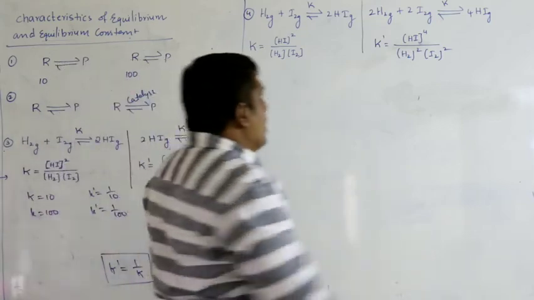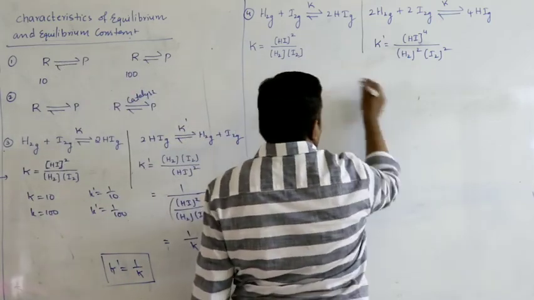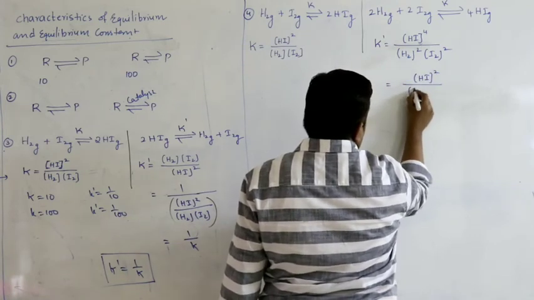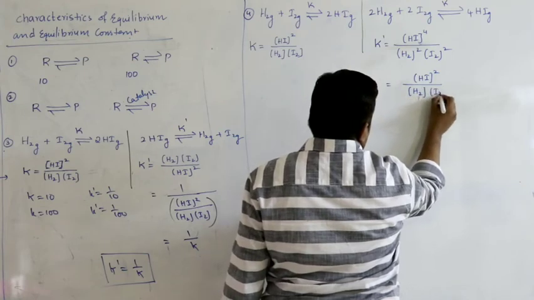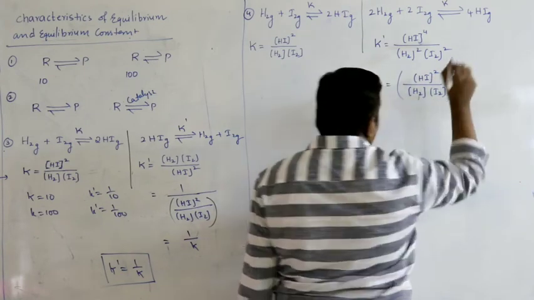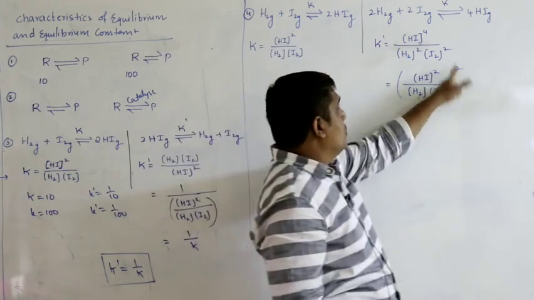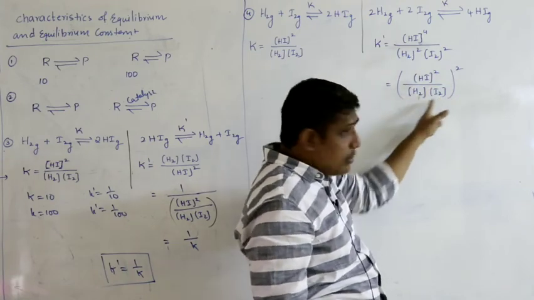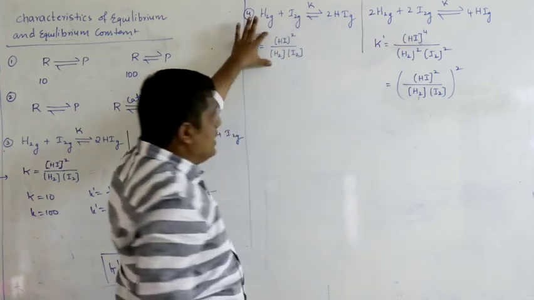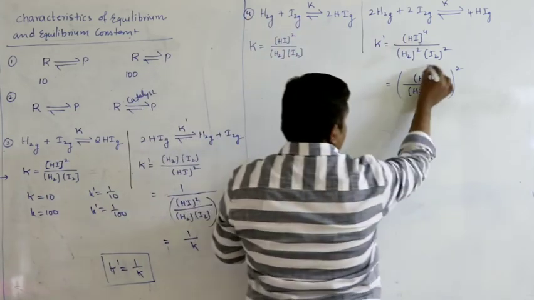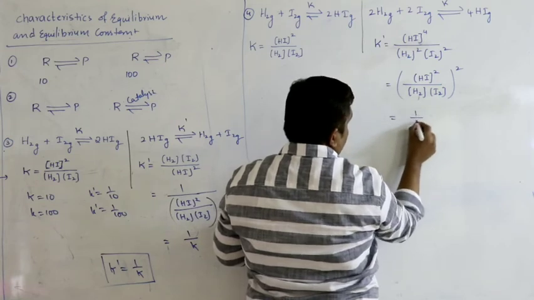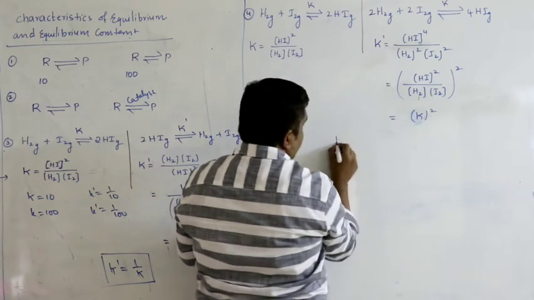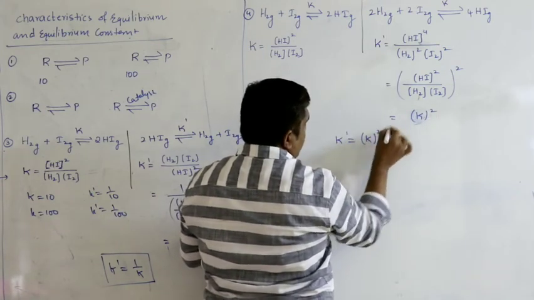Let us find the relation. I will try to express this equation in terms of K, whole power 2. See here, 2 into 2, 4, 1 into 2, 2, 1 into 2, 2. Whatever is inside the bracket, that is equal to K. So what I am doing is replacing this with K. So what I will get, K dash equal to K square.